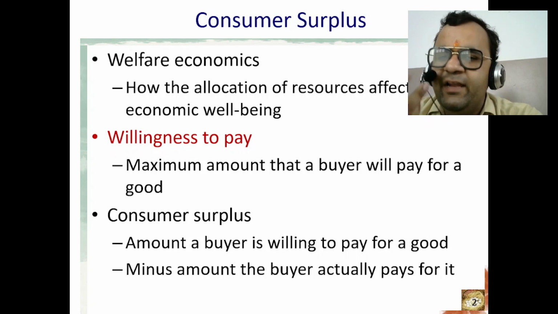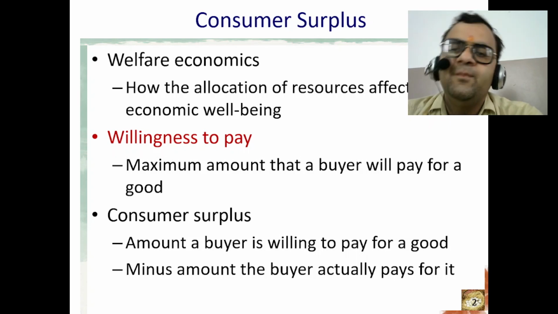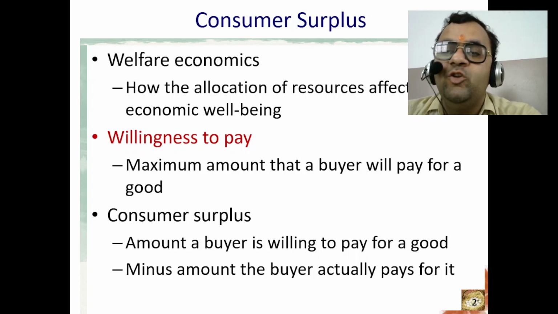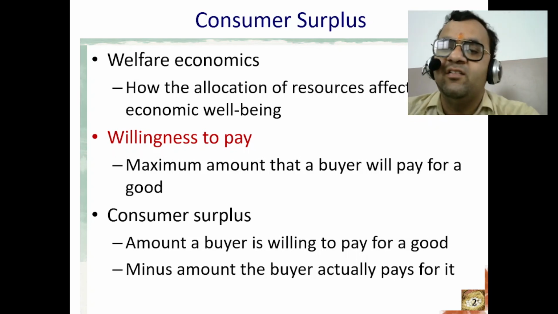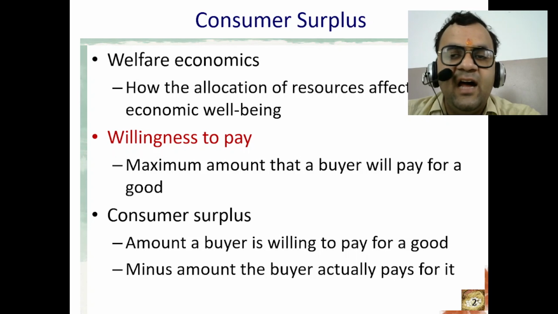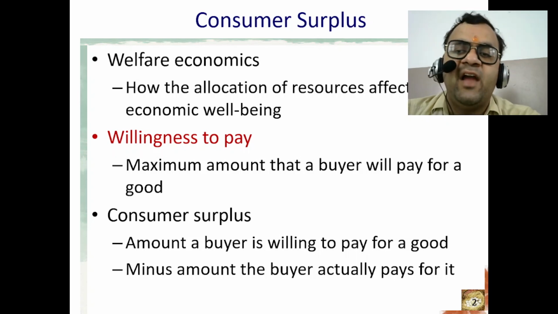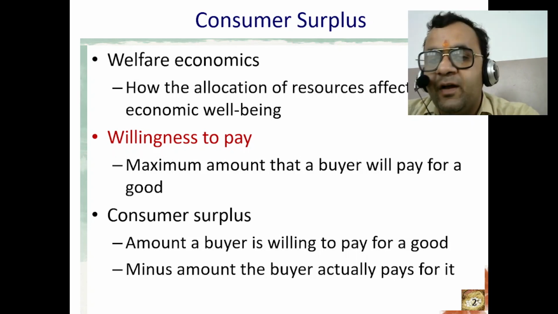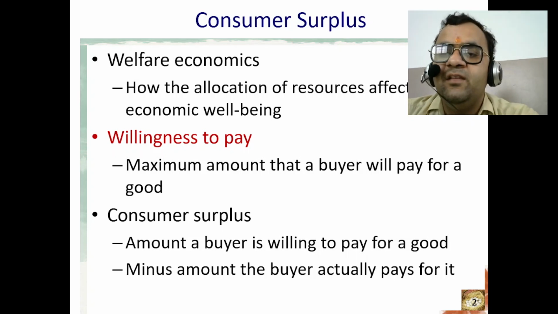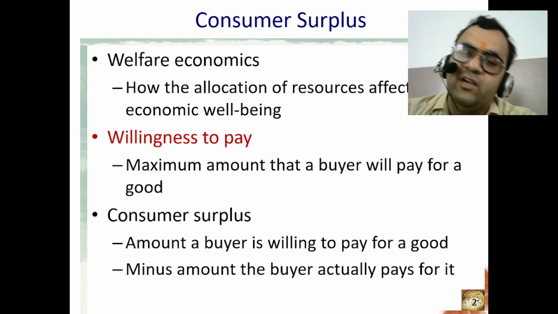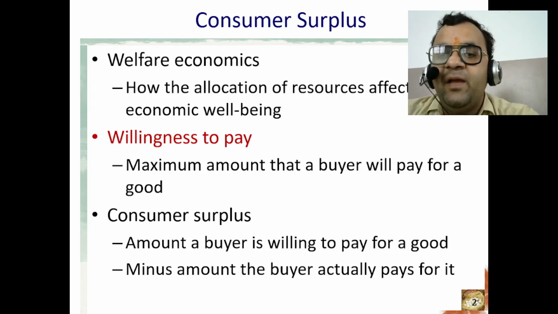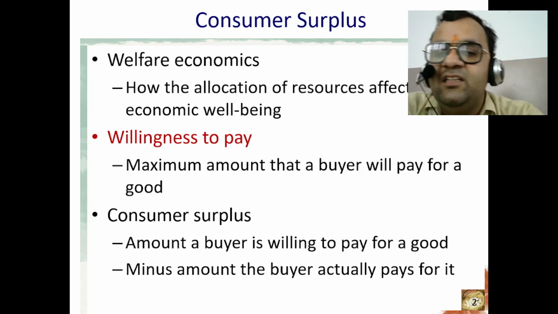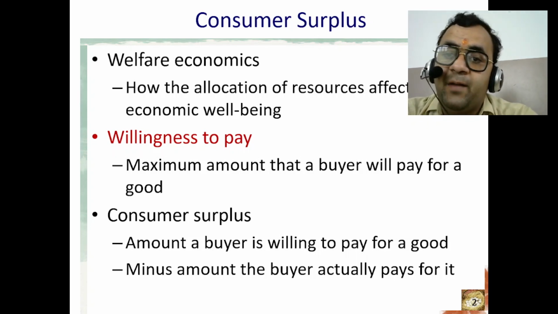Next is willingness to pay. Willingness to pay is the maximum amount a consumer is willing to pay for a good or service. It represents the highest price a consumer is willing to accept for a particular product or service. It is based on their perceived value, needs and budget constraints. Willingness to pay is a crucial concept in microeconomics and it helps businesses determine their price strategy.